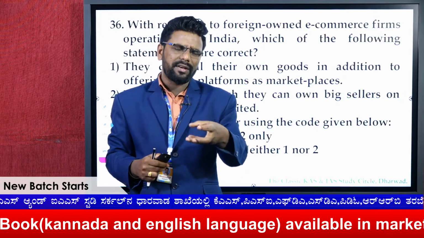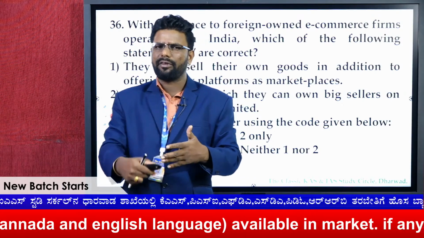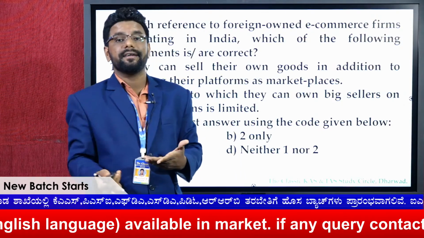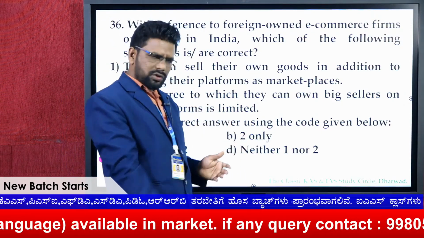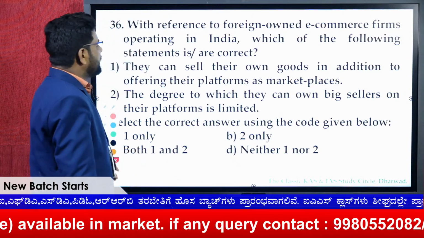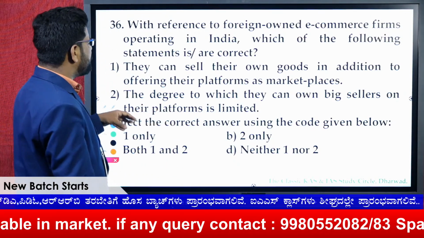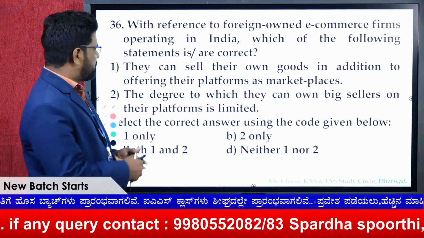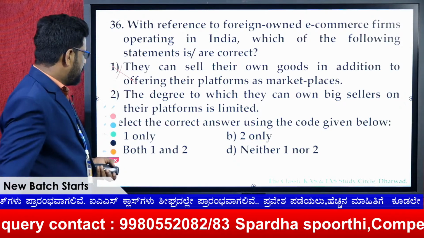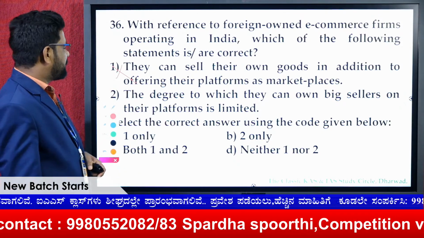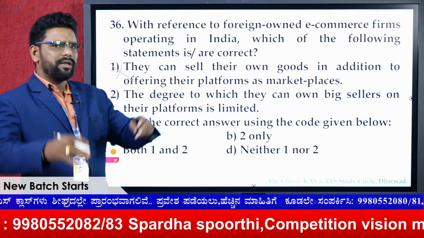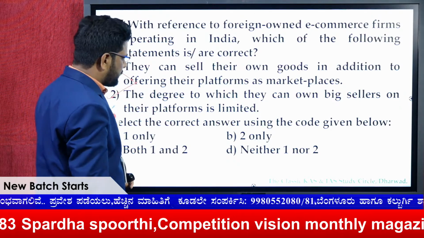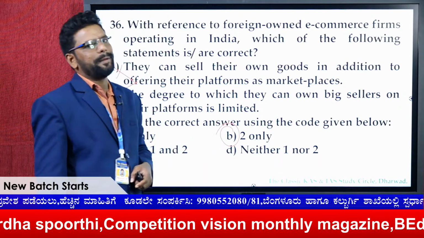Here is how it actually works: Amazon, Flipkart and the other e-commerce giants just act like a facilitator. Based on that, they have been asked a question: can they sell their own goods in addition to offering their platforms? I said, no, they cannot. As I told you, India had to accept this, so this statement cannot be right. And the degree to which they can own big sellers on their platforms is, as I told you, limited. So here, the answer for 36 is only B.